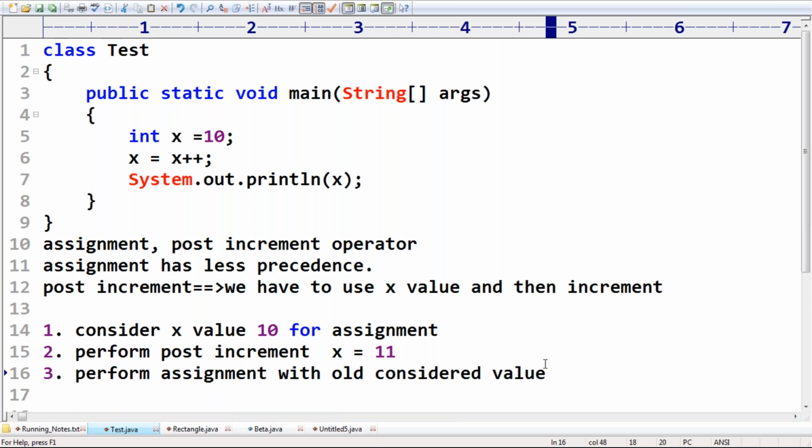Now what is the old considered value? 10. But unfortunately, this 10 I have to initialize to x, while the current x value is 11. Now this 11 will be overridden with x equal to 10. x equal to 11 happened in the middle, but the final x value, because of assignment, will become 10.